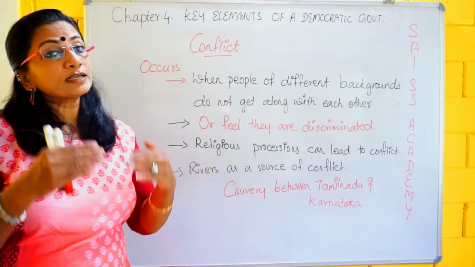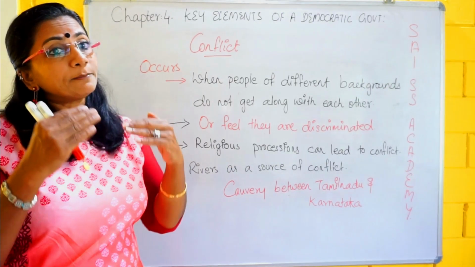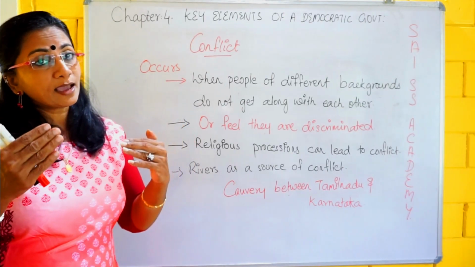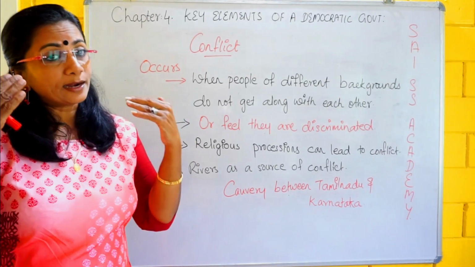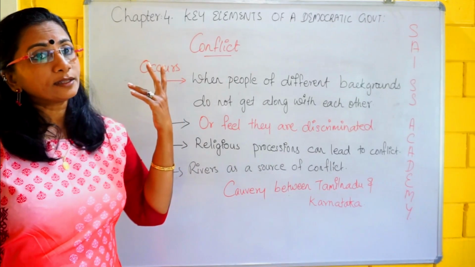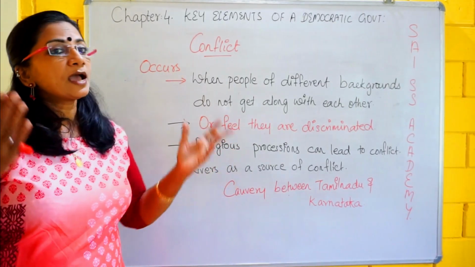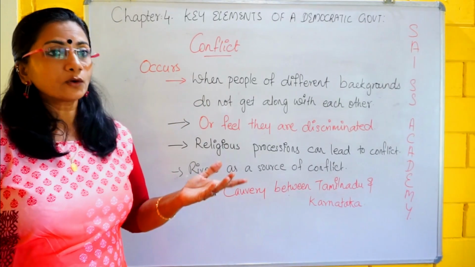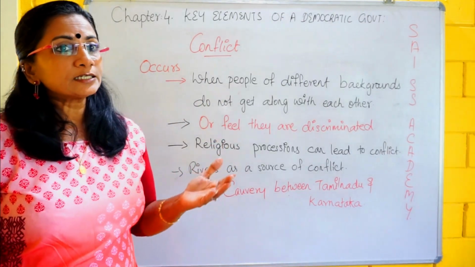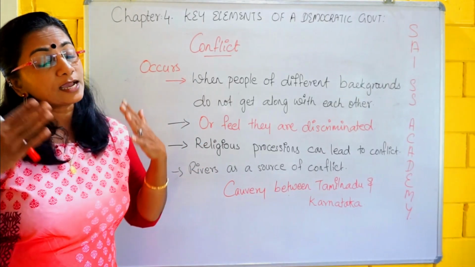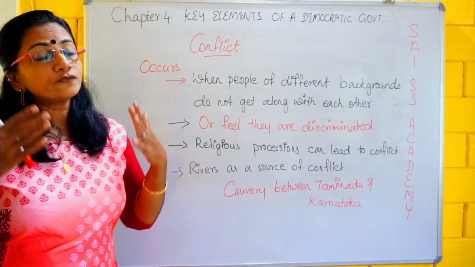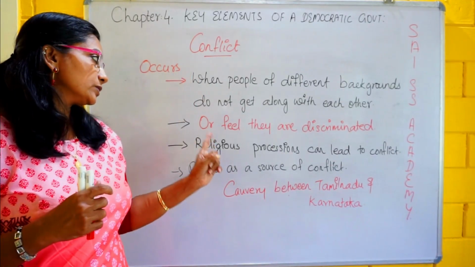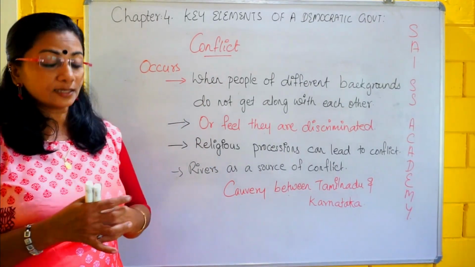But when conflict comes to a nation, it can be as big as, got it? It can be on the idea of religion, it can be on the problem of the rivers, and it can be on the basis of the region. Like that the conflict may arise. The separation of Andhra Pradesh and Telangana was a major issue. It was a regional issue. So I said that the conflict may arise through the region.